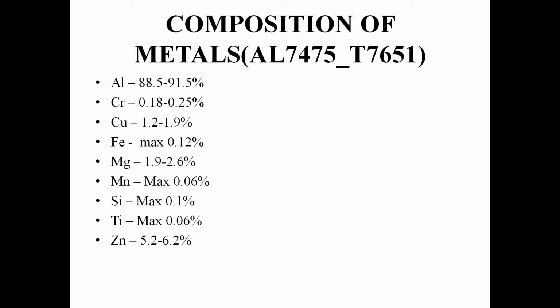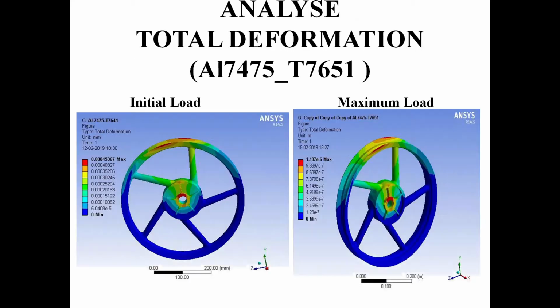Chromium, copper, iron, magnesium, manganese, silicon, titanium, and zinc are the other non-ferrous materials added to the aluminum to increase its strength. With these, the weight of the material is reduced and the strength of the material is increased by the composition of these several metals.